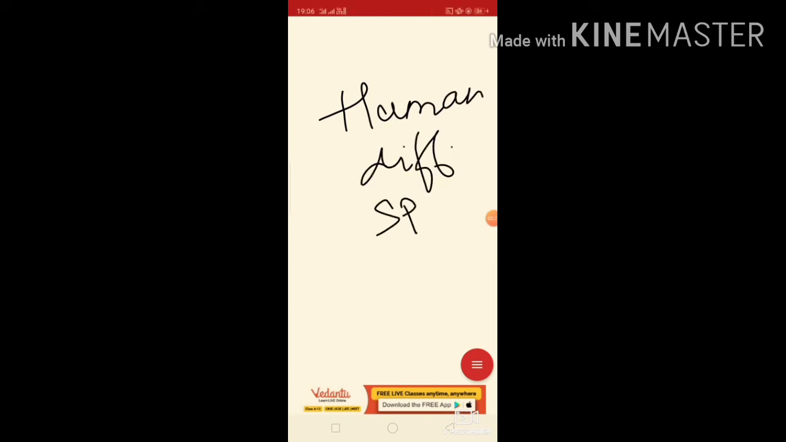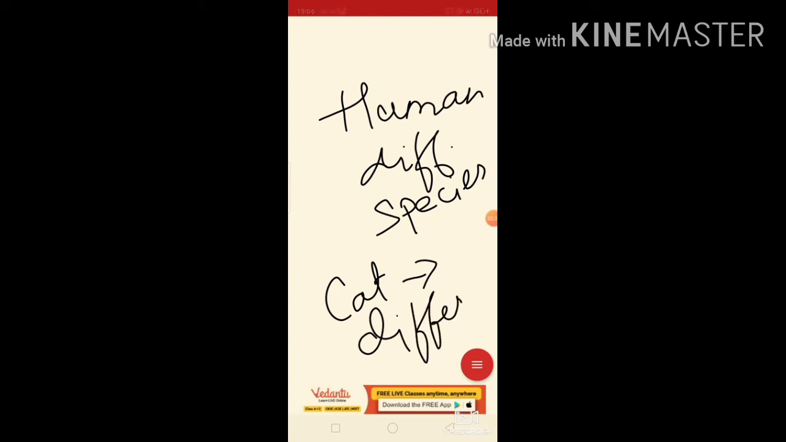Okay, so here let me summarize the entire topic of today. As I said, different species are there. What are species? Species consist of organisms which can interbreed among themselves. Like the humans, these are different species. Cat, different species. So this is the meaning of species.